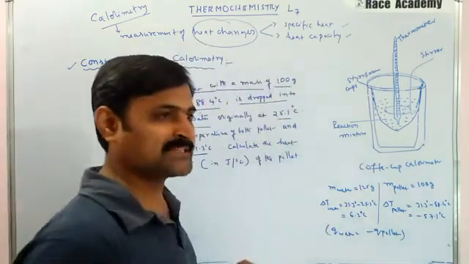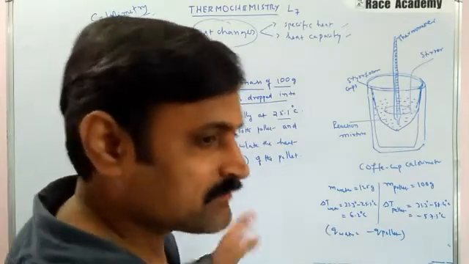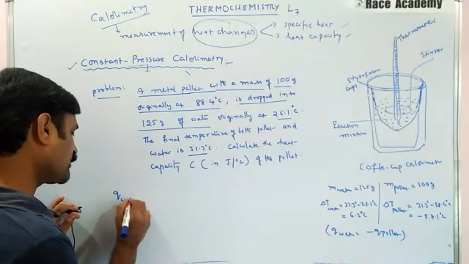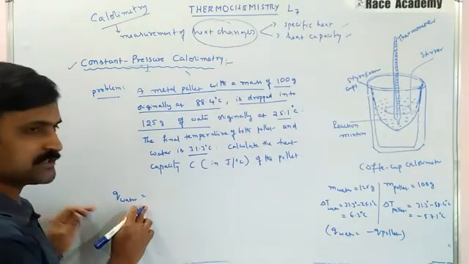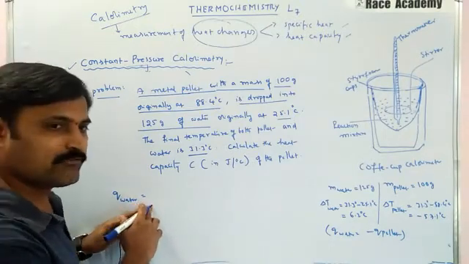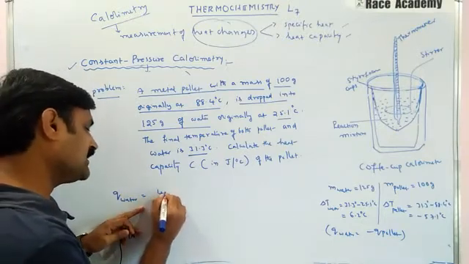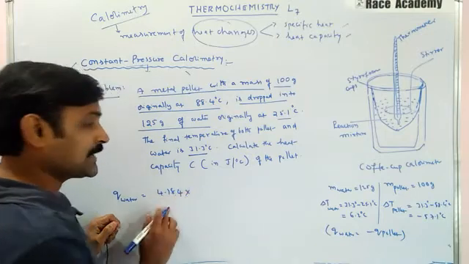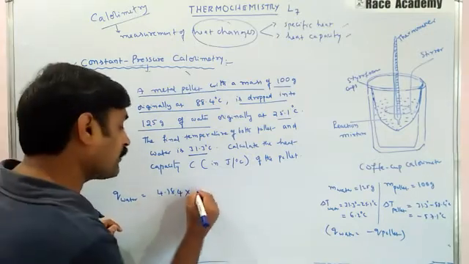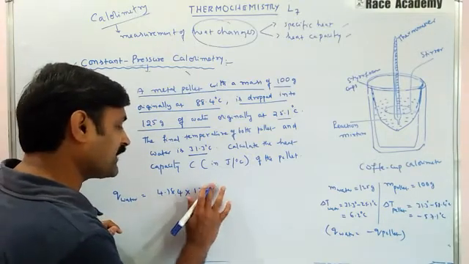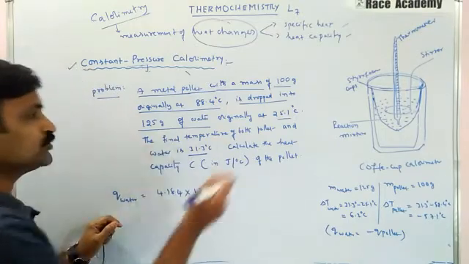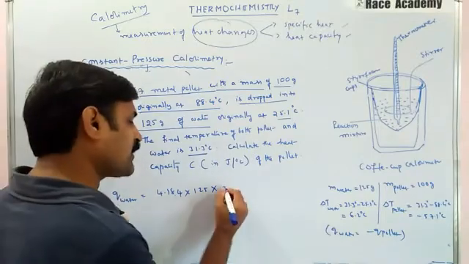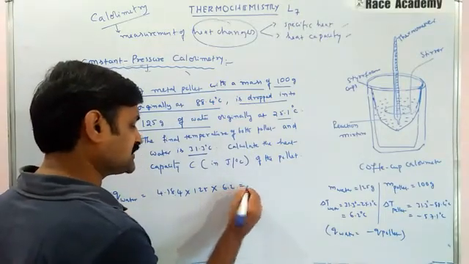So we have two mathematical expressions that we will see. That is Q of water. How to find Q of water: it is the heat change of water, the specific heat of water, for which we have a standard value of 4.184, times the mass of water, given in the problem as 125 grams, times the change in the temperature of water, 6.2 degrees Celsius.